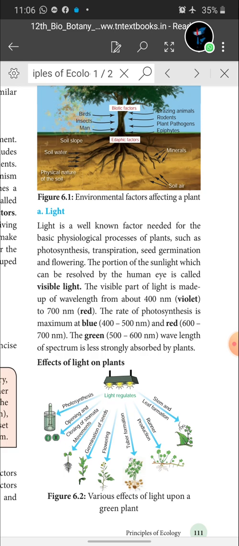Among these, the wavelength of 400 is violet light and 700 is red light. These two are the two extremes of the wavelength. Among these two extremes, the rate of photosynthesis is maximum in blue and red. The wavelength of blue is 400 to 500 and the wavelength of red is 600 to 700 nm. The green wavelength, between 500 and 600, is less strongly absorbed by the plant.